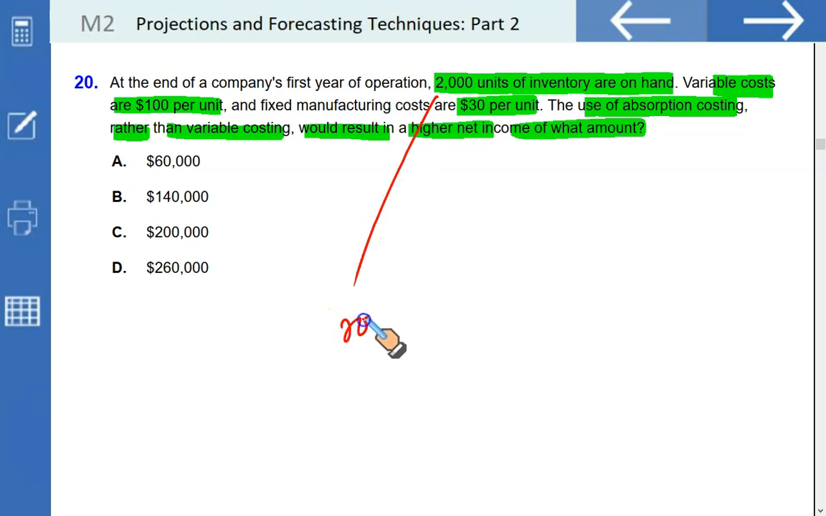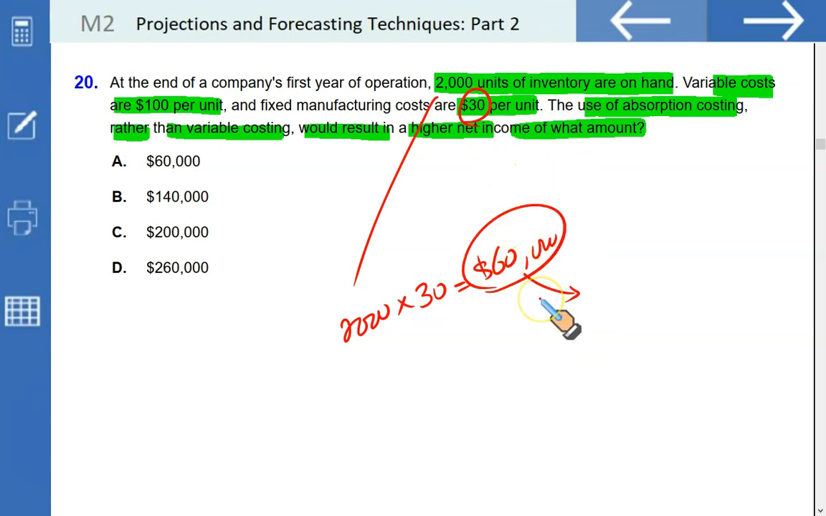These 2,000 units in the inventory on hand, they carry with them $30 of fixed costs. So 30 times 2,000, that is $60,000. This is the fixed cost that is embedded in the inventory, in the finished goods, and this is what bypasses your income statement, and this is how the profit might be manipulated, because the fixed costs get lodged into the units of production and it bypasses the income statement, thereby artificially inflating your profits. That makes A the correct option.